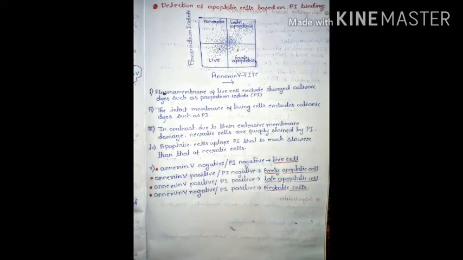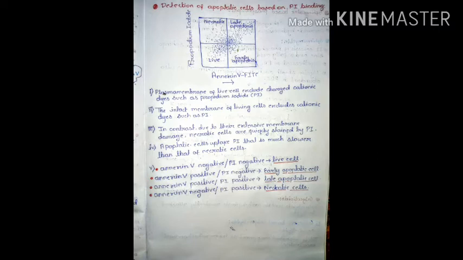In case of annexin 5 binding detection, we can't discriminate a necrotic cell from an apoptotic cell and a normal live cell, so we have to perform a different detection process, that is called PI binding. That is why we performed the process of PI binding. So in case of PI binding, what is PI? PI is propidium iodide. It is a type of cationic dye. It is an intercalating agent.